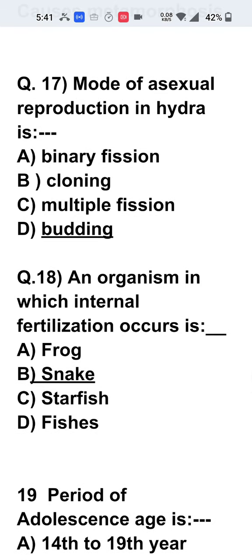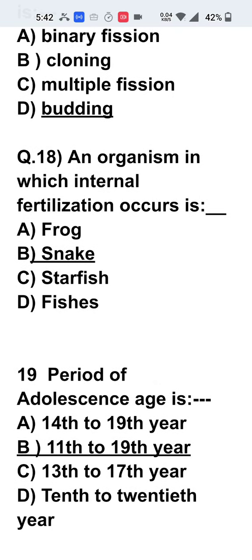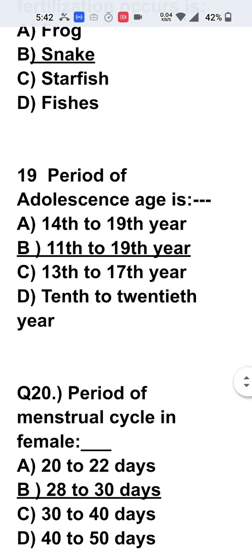Question number 18. An organism in which internal fertilization occurs is the snake. We have chosen snake because it lives on ground. So there will be definitely the internal fertilization. Frogs, starfish and fishes live inside the water and they conduct the fertilization in the water medium, means outside the body of the female organism, that is external fertilization.